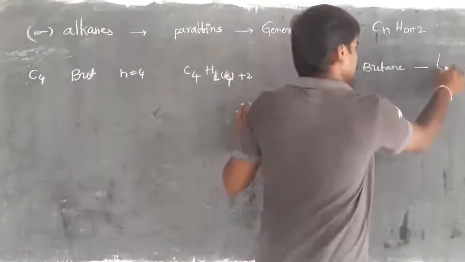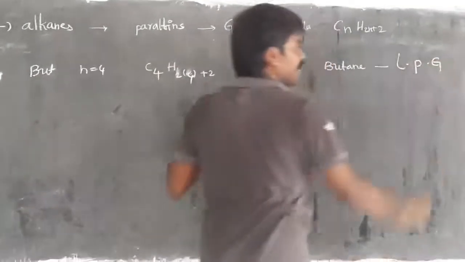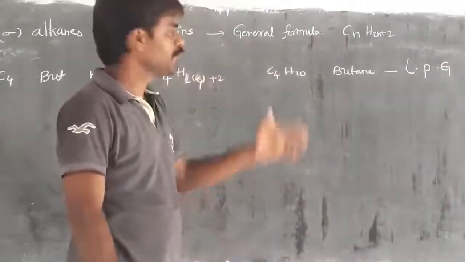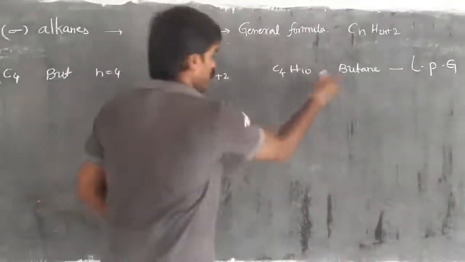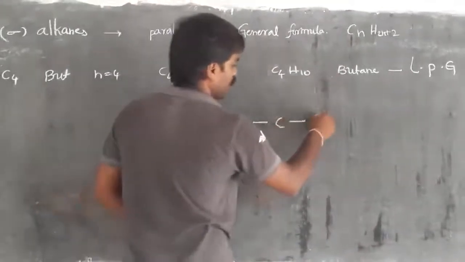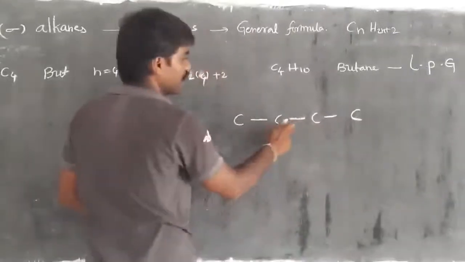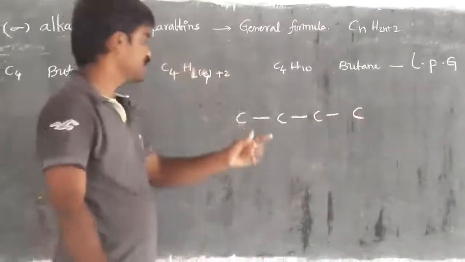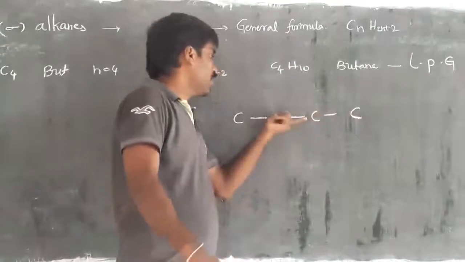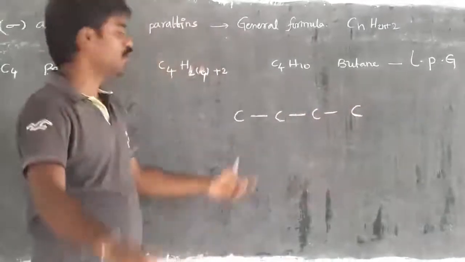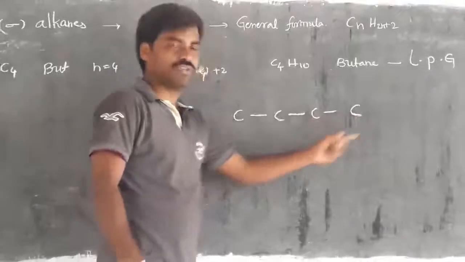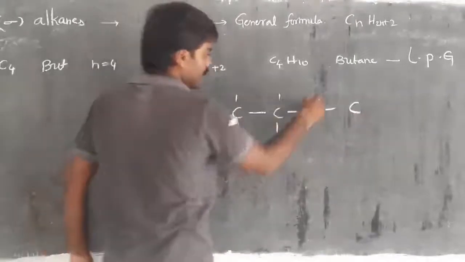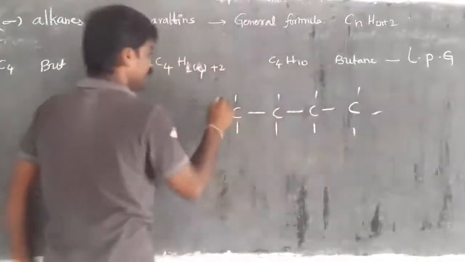Majorly it is present generally in LPG gas. Simply, we have the name as liquefied petroleum gas. Right? Then how to write it? Just take 4 carbons like this: carbon, carbon, carbon, carbon. Only 4 carbons. Then we have to bond any 2 carbons with only a single bond: first and second, second and third, third and fourth. Then the rest is attached with hydrogens.